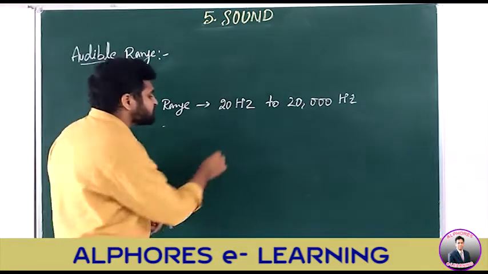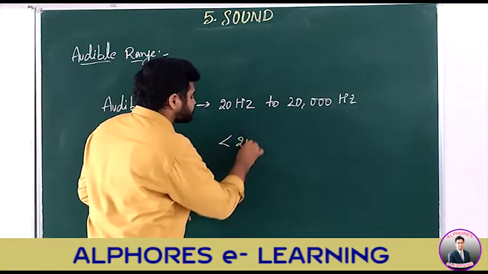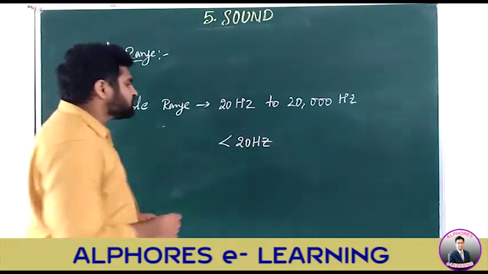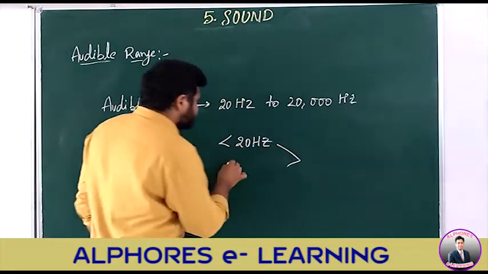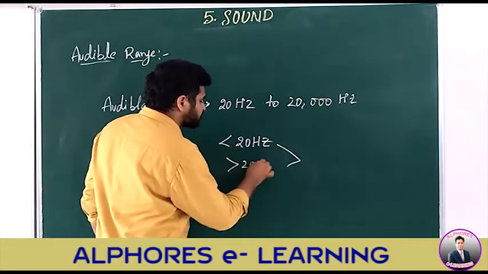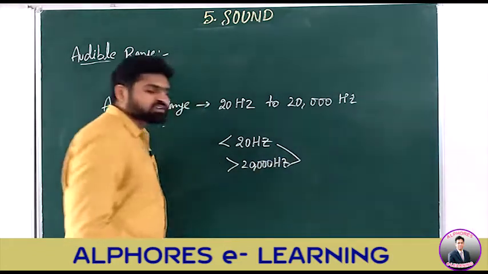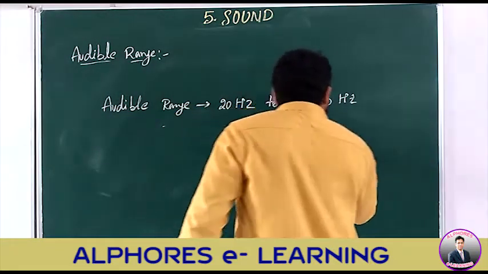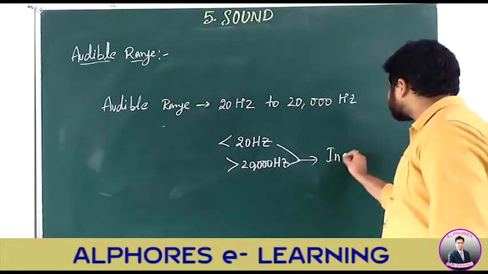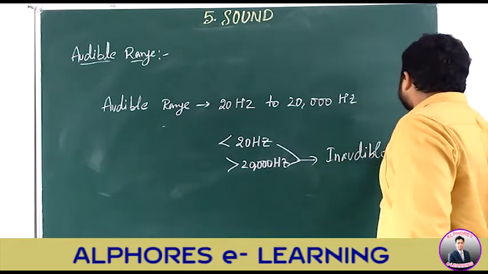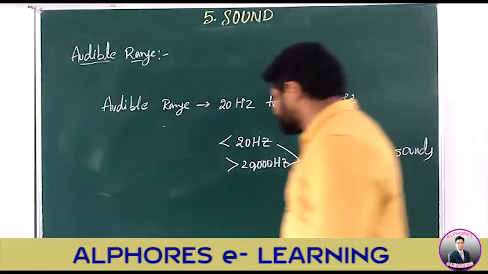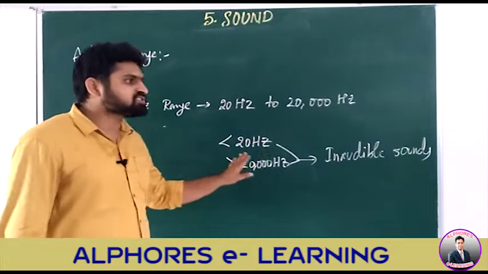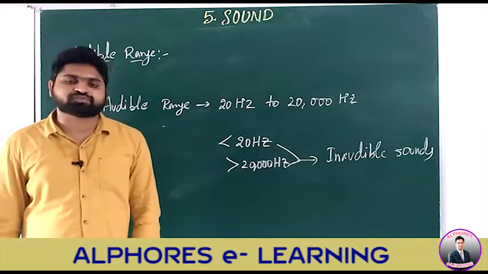If the frequency is less than 20 hertz, or if the frequency is greater than 20,000 hertz, these two things come under inaudible sounds.